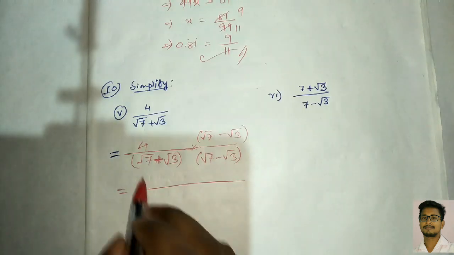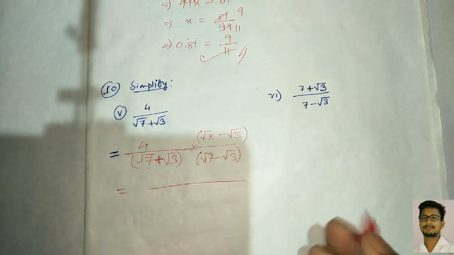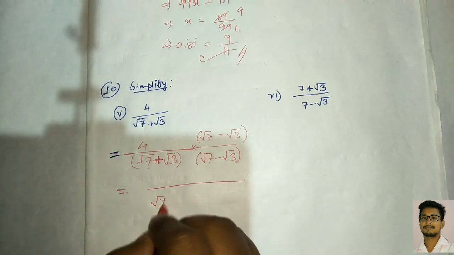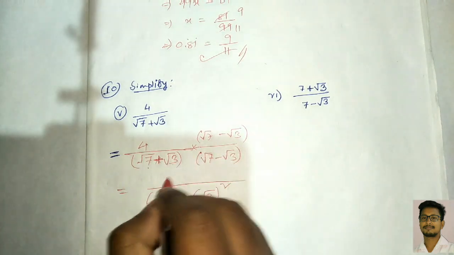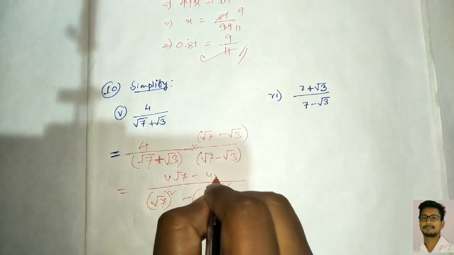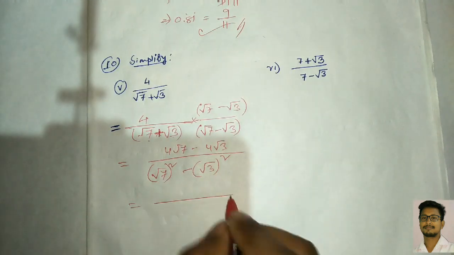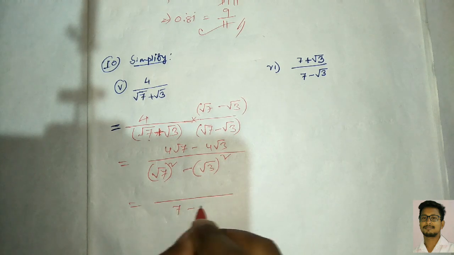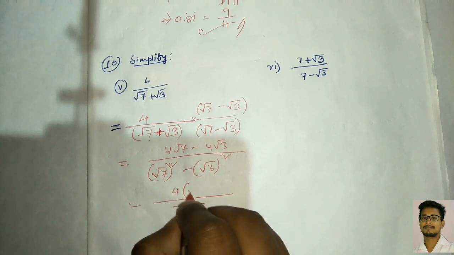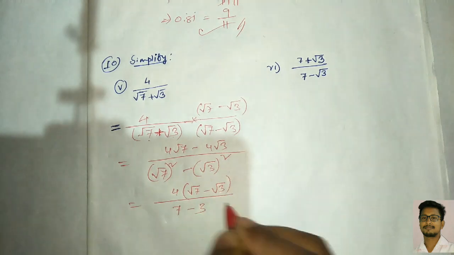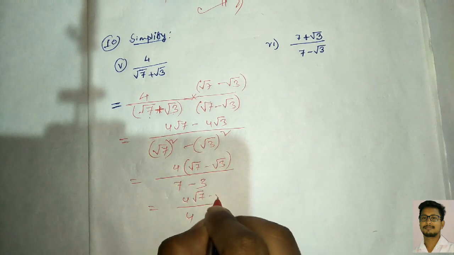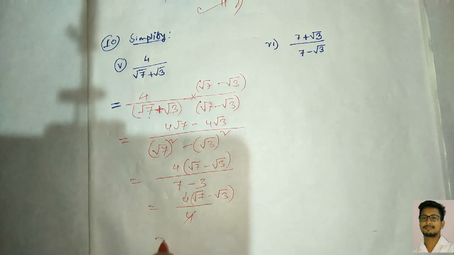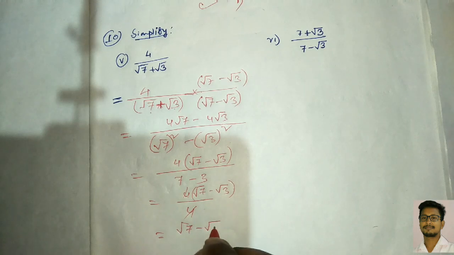So here what comes, this is our a plus b whole into a minus b, that means a square minus b square formula. And up remains 4 into root 7 minus 4 into root 3. So what comes here, we'll get 7 minus 3, then up 4 is common, so root 7 minus root 3. So here the denominator comes 4, and here also 4 times root 7 minus root 3. So 4 gets cancelled, remains the answer as root 7 minus root 3. This is our answer. Clear?